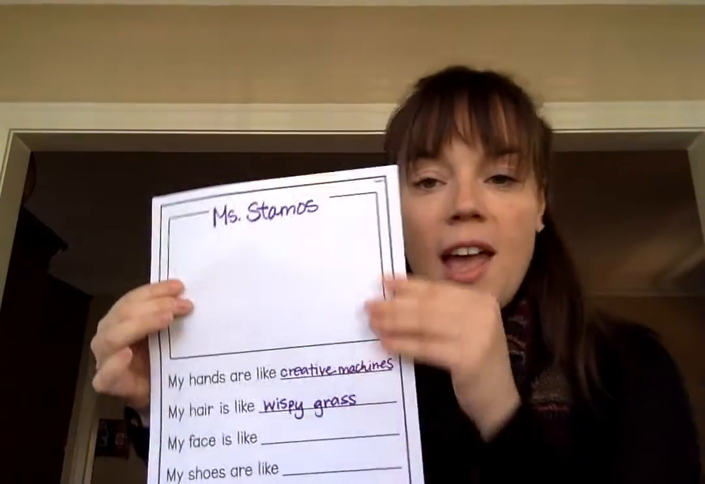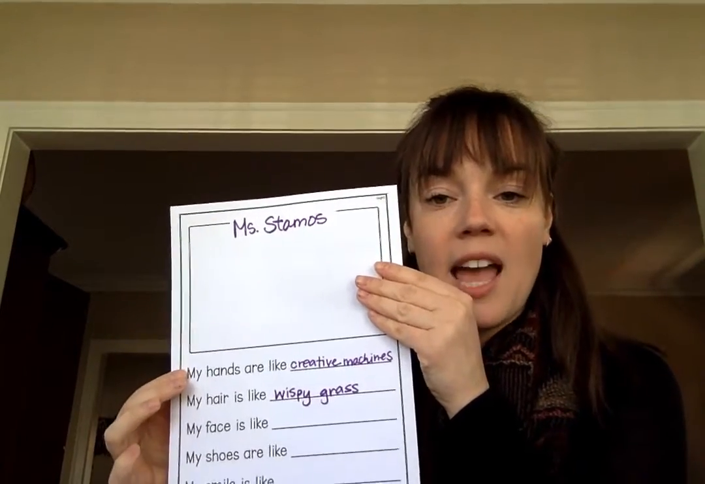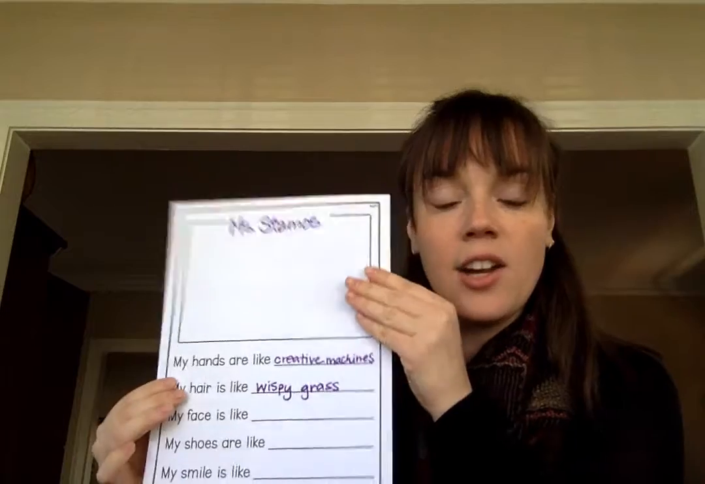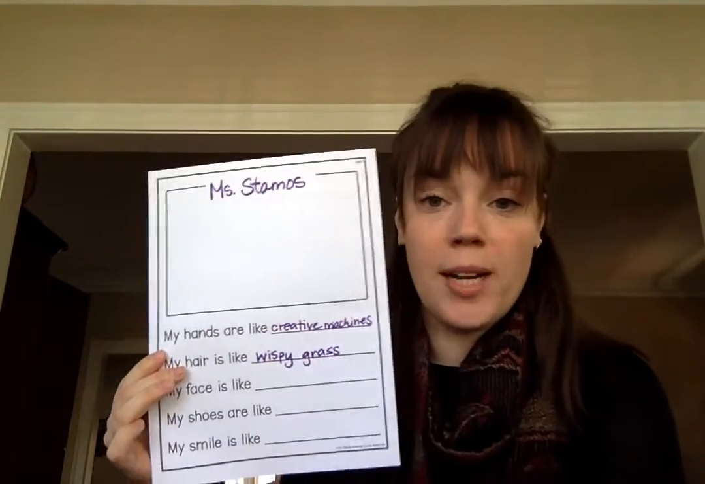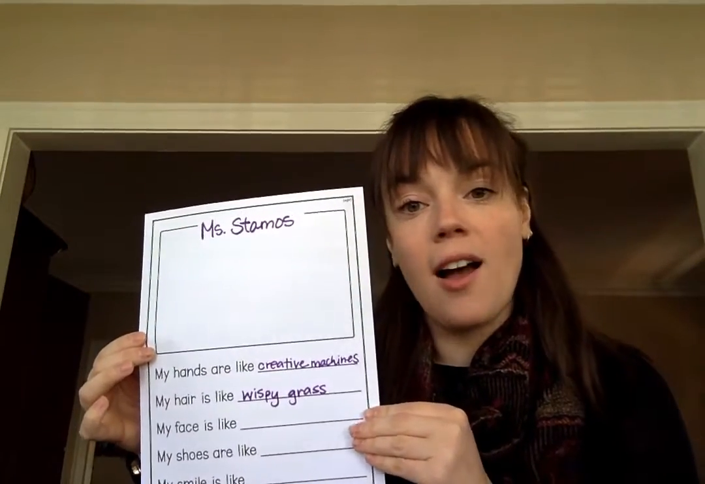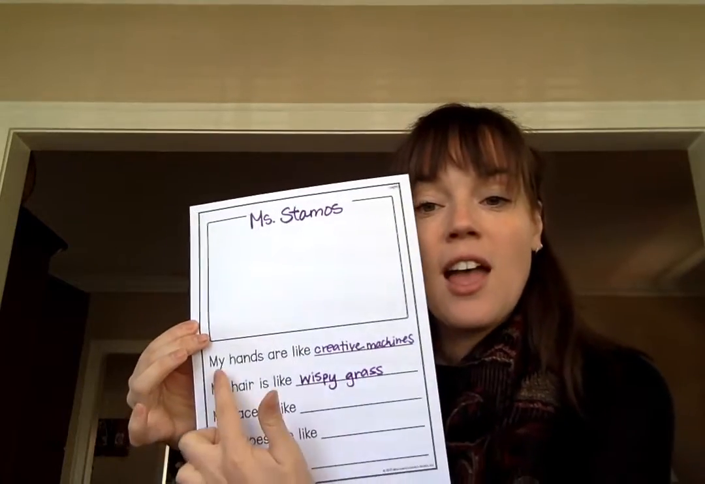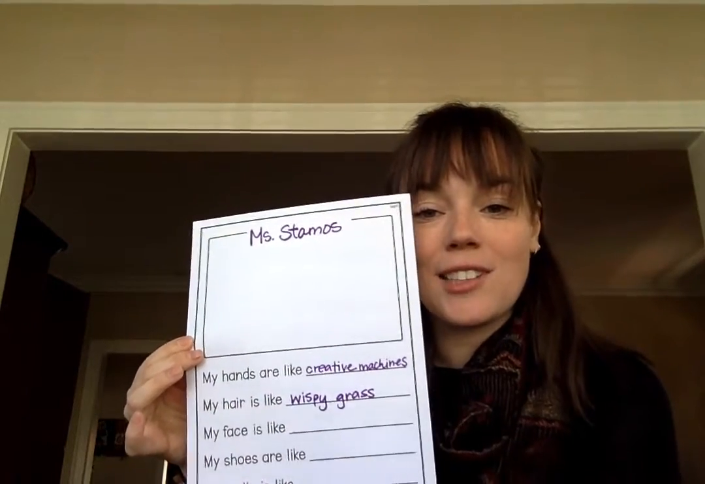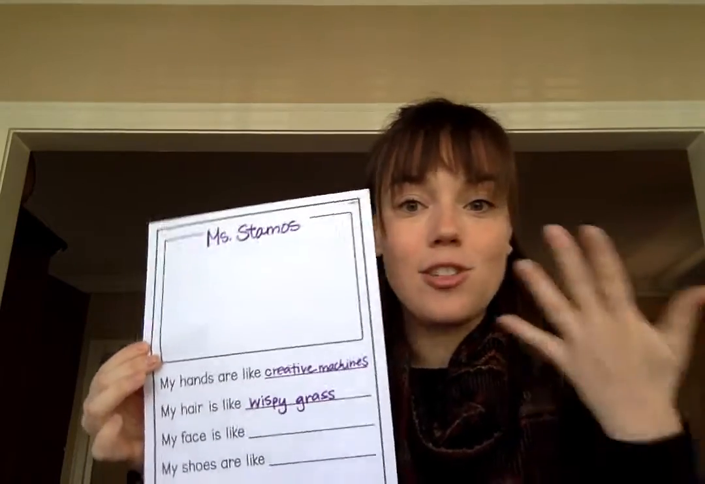This next poem, it'll be blank at the top, but you'll see these sentence stems. My hands are like, my hair is like, this is all about you. So Miss Demos wrote her name at the top. You would write your name at the top. And in this poem, you're thinking of adjectives or creative ways to describe your body parts. So this first line says, my hands are like creative machines. So that's just a way that I described my hands.